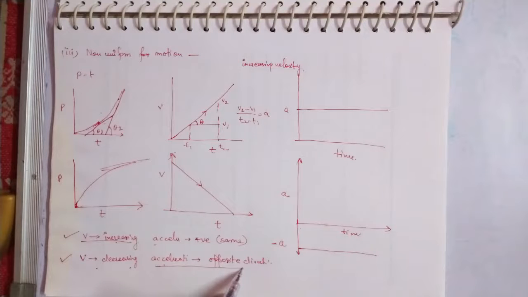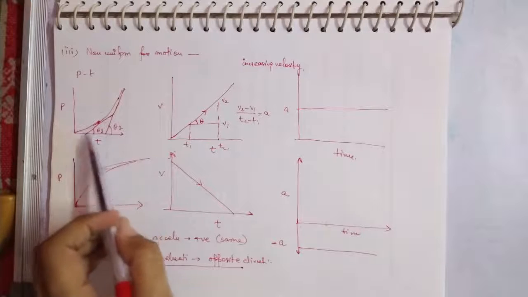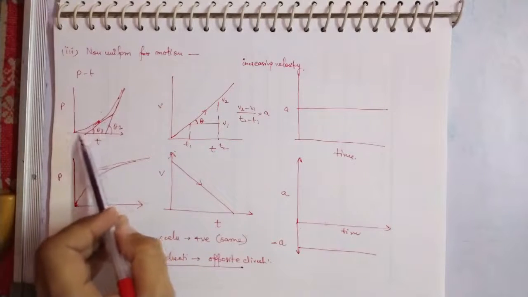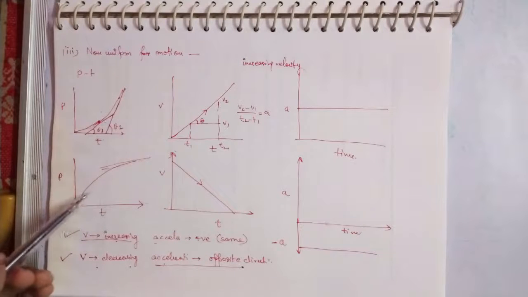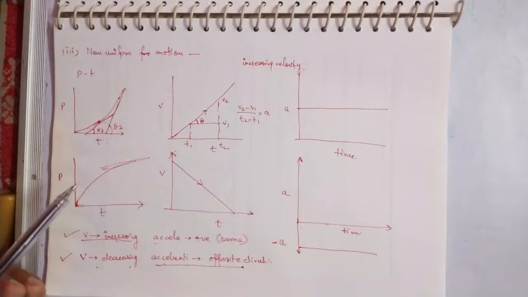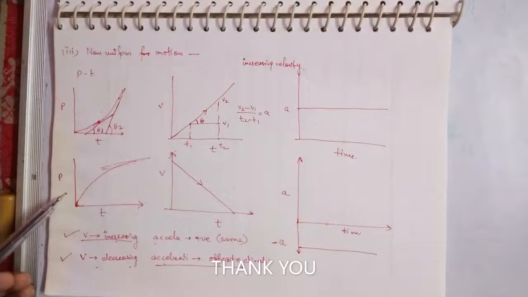Now note down one more thing. On the positive axis you get a positive slope. And if you are getting a negative slope, that means your velocity is decreasing. Negative slope means that your velocity is decreasing, or if your slope is continuously decreasing also, like in the second example, that also means your velocity is decreasing. Okay, so I hope this lecture on graphs will be very helpful for you, and thank you so much.